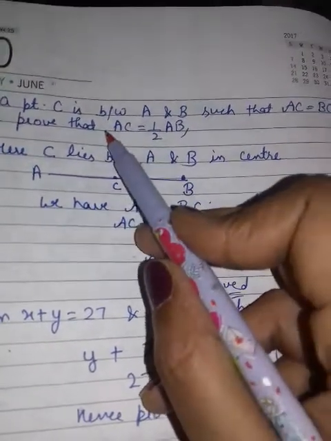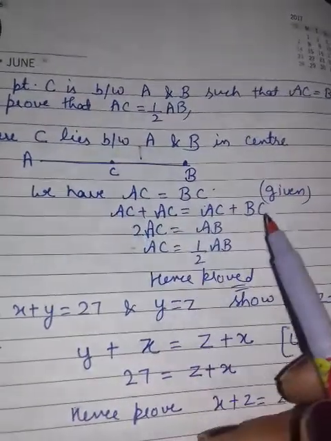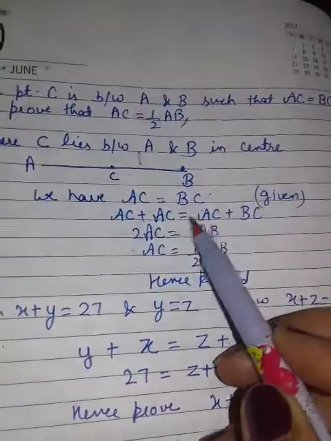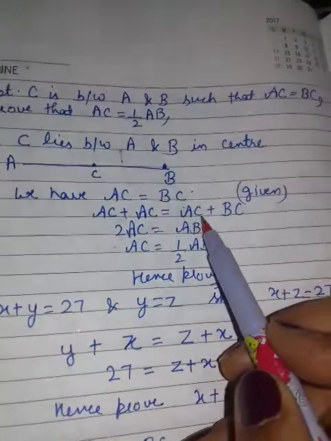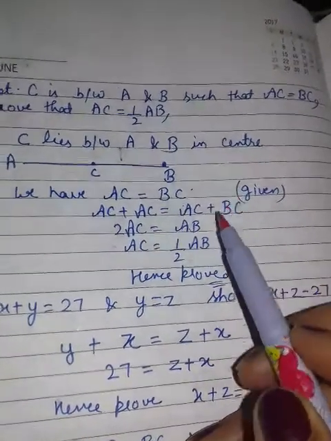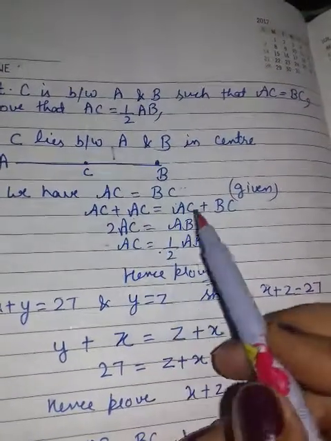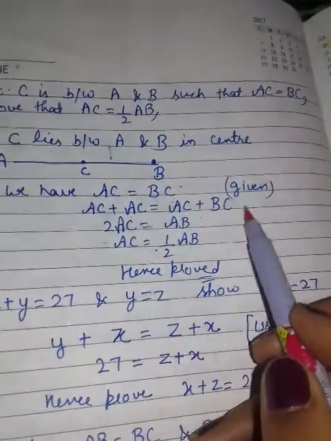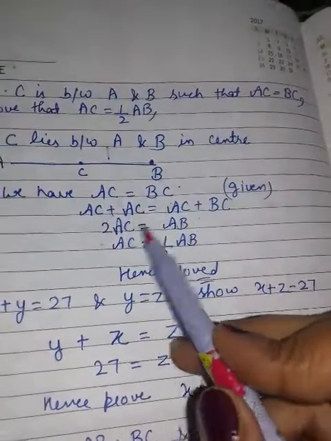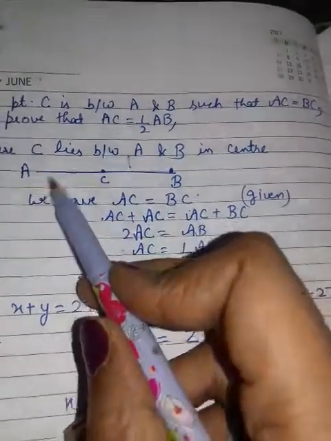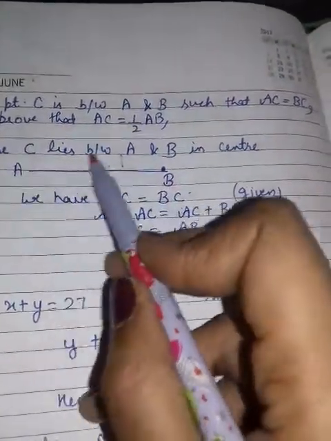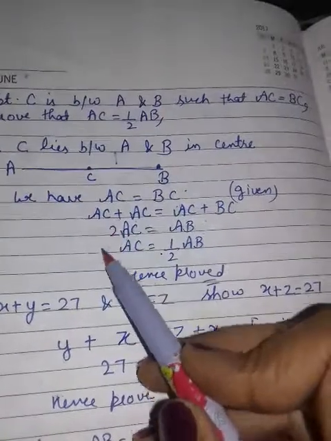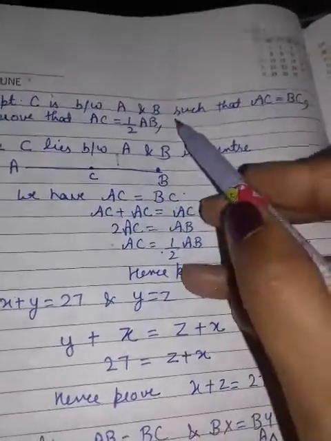According to the given question, I write, then you know you have to prove AC is equal to half of AB. It means 2 AC you want on that side, so I added AC on both sides. And you know, if two things are equal, if we add equal parts to both, then they will remain equal. Same, we are using your second axiom. Then AC plus BC. What are you getting? AC plus BC is your AB. Then AC is equal to half of AB, hence proved.